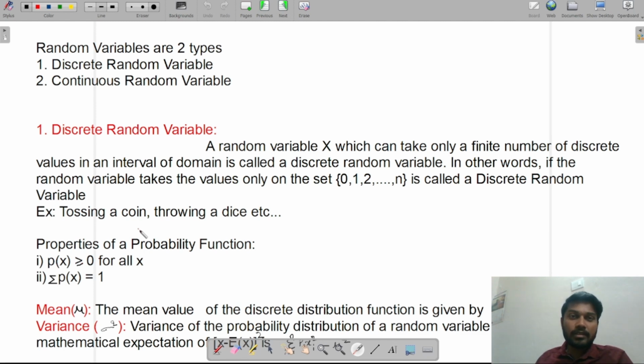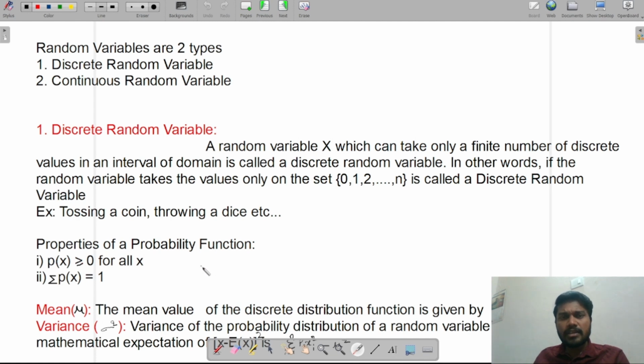X is denoting the number of heads. So while tossing a coin, how many heads will I get? One, right? So it is an exact number. X is taking an exact number, which will be called a discrete random variable. Now let's see some of the properties of the probability function.